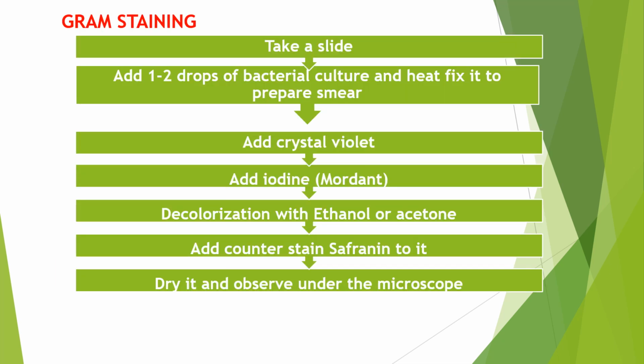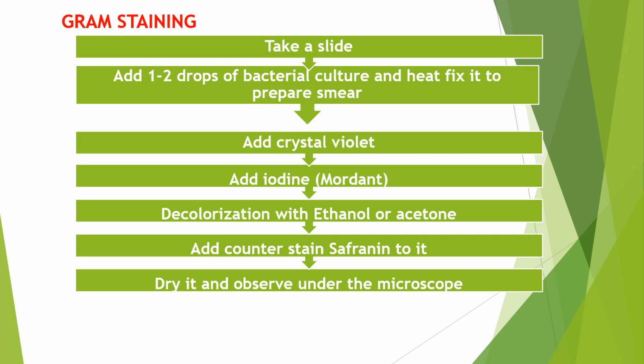Now there is a famous experiment called gram staining. It is a technique used to differentiate gram-positive bacteria and gram-negative bacteria. First, let's understand what gram-positive and gram-negative bacteria mean. Every bacterium has a cell wall made of peptidoglycan. Depending on the difference in the peptidoglycan layer, bacteria are divided into two types: gram-positive and gram-negative.